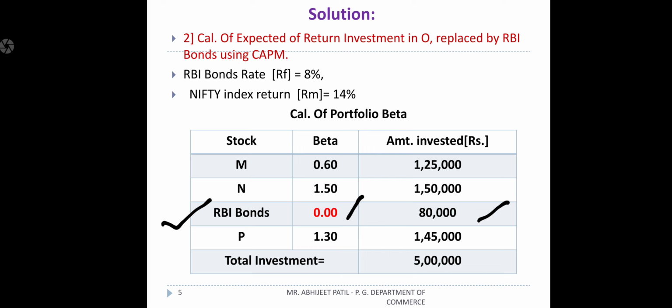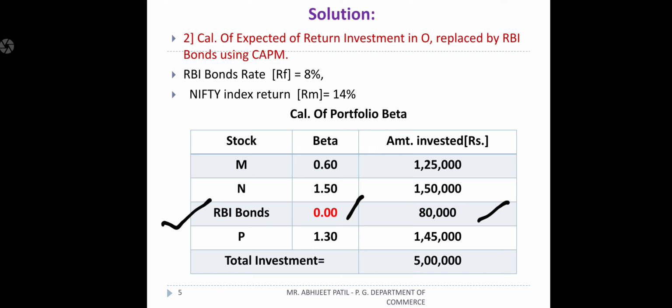You may have the question why I have taken 0. Because any RBI bonds, any government security bonds or any kind of government-issued securities carry 0% risk. So always the beta of any government-issued securities will be 0. So I take 0.00. It is not given in the problem. You should remember very well, any kind of bonds issued by the Government of India or RBI, the risk will be 0 only. So this is the assumption you should compulsorily make. It is not given in any kind of problems.